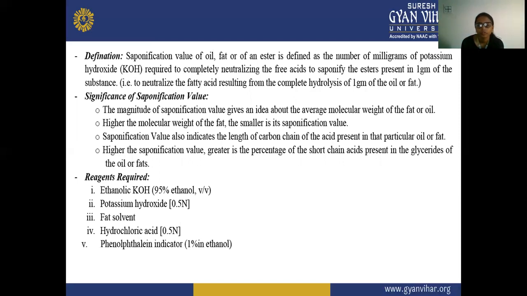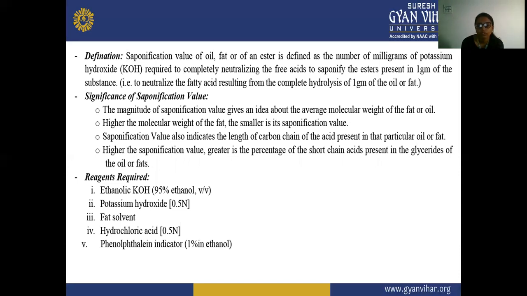So we take the milligrams of potassium hydroxide neutralizing the free fatty acid and saponifying the esters present in 1 gram of the substance, resulting from the complete hydrolysis of 1 gram of the oil or fat.